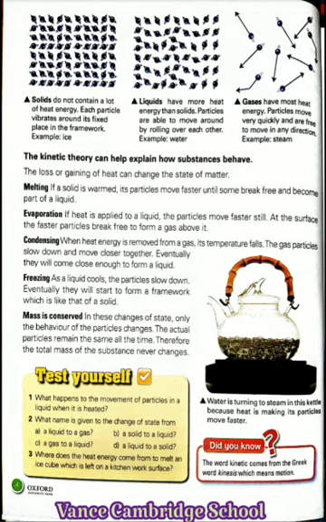Evaporation is different from boiling. Liquids start evaporating at temperatures well below their boiling points. Condensing. When heat energy is removed from a gas, its temperature falls, and the gas particles slow down and move closer together. Eventually, they will come close enough to form a liquid. Condensation happens when a gas is cooled so much that it becomes a liquid. This happens because the particles in the gas lose energy and start moving together.